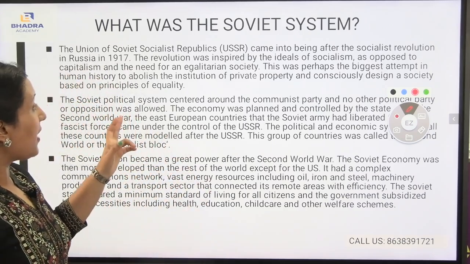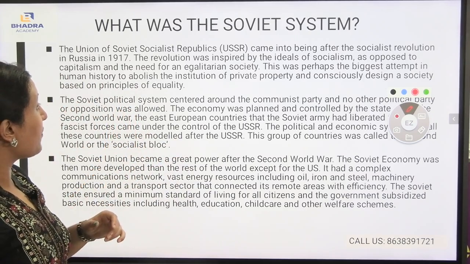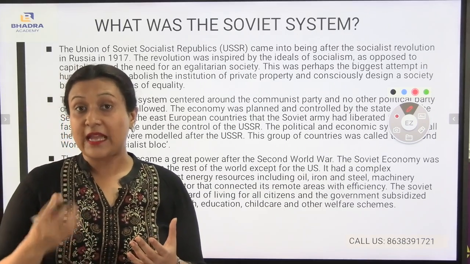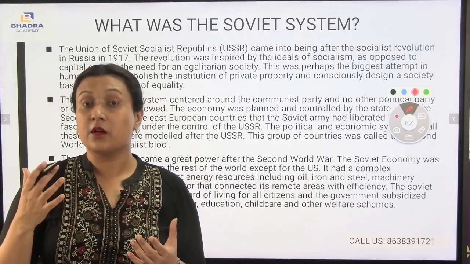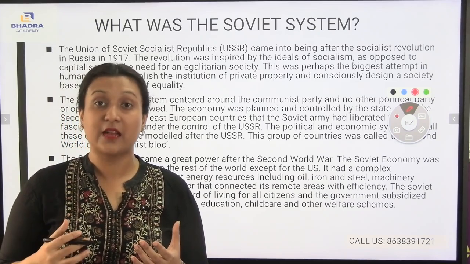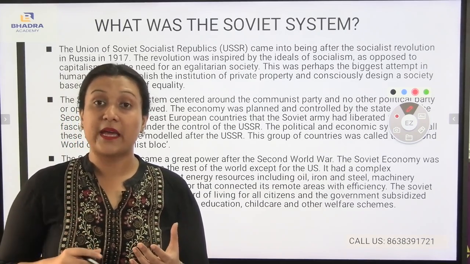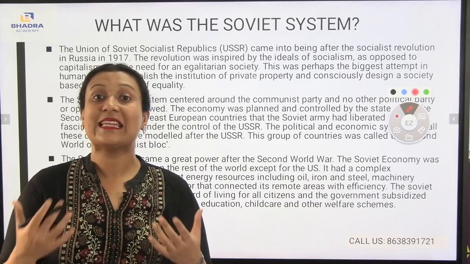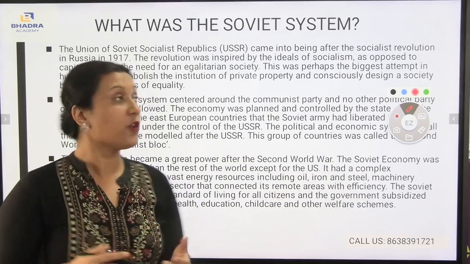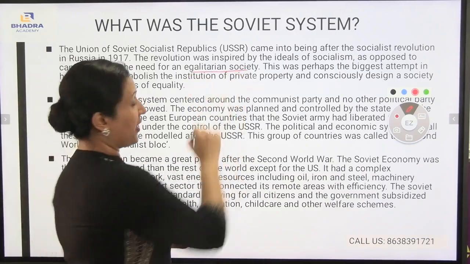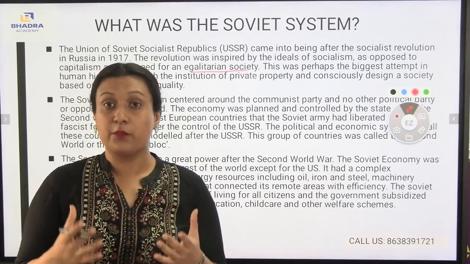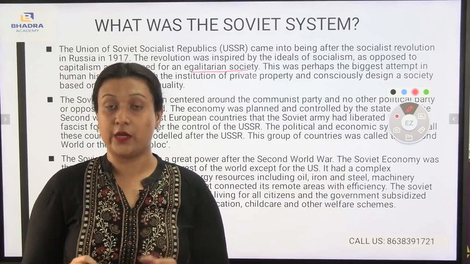The revolution was inspired by the idea of socialism. The 1917 socialist revolution was inspired by the ideals of socialism. As a result, they wanted an egalitarian society. Now, what do you mean by the term egalitarian society? Egalitarian society means equal distribution of property or resources in a country.